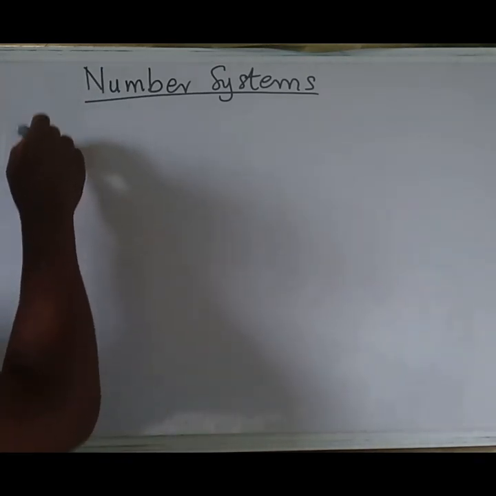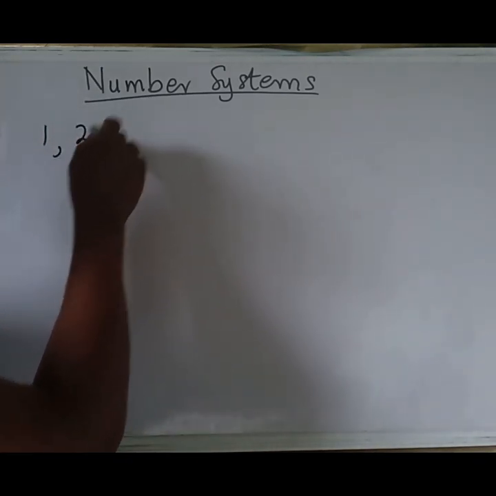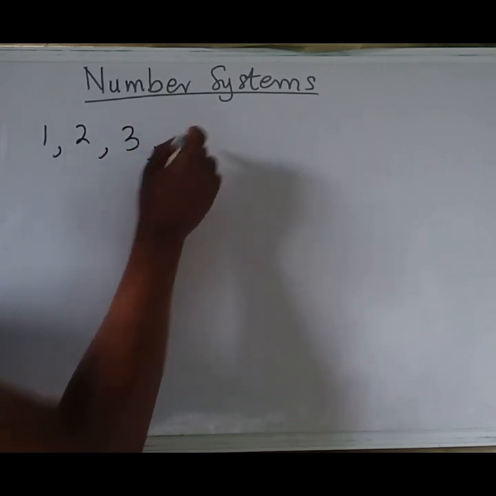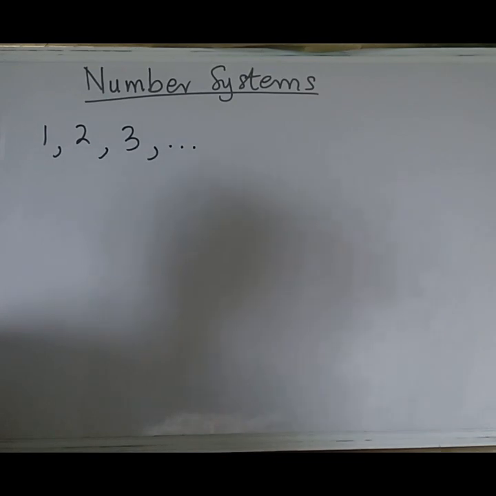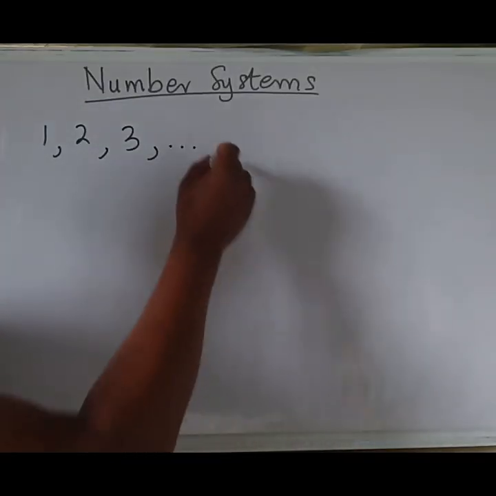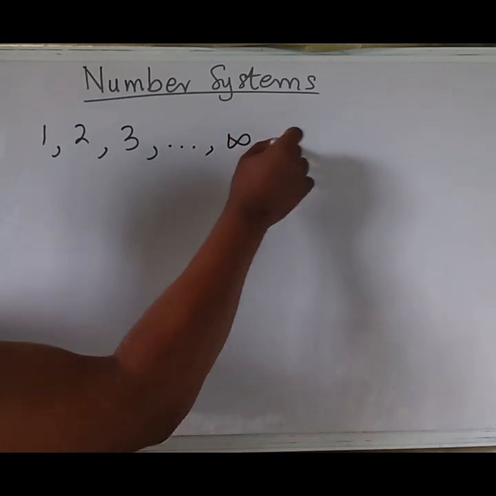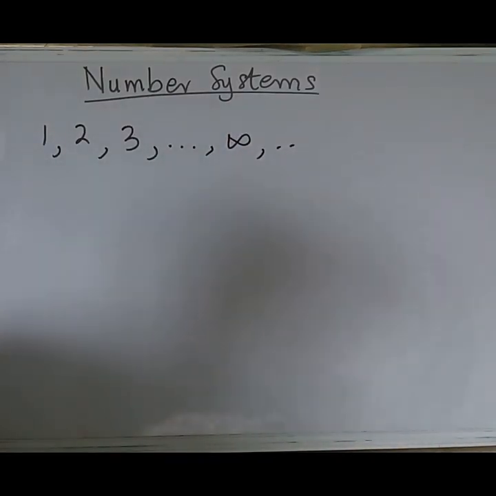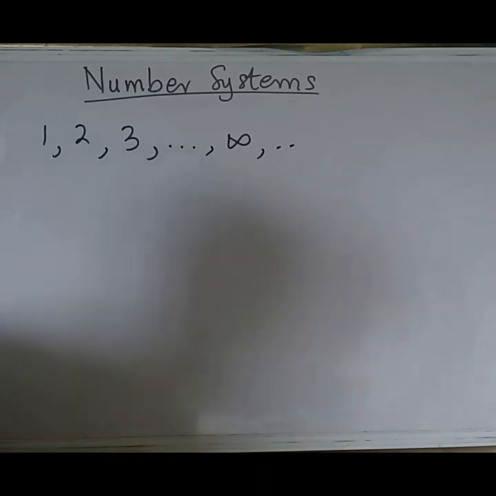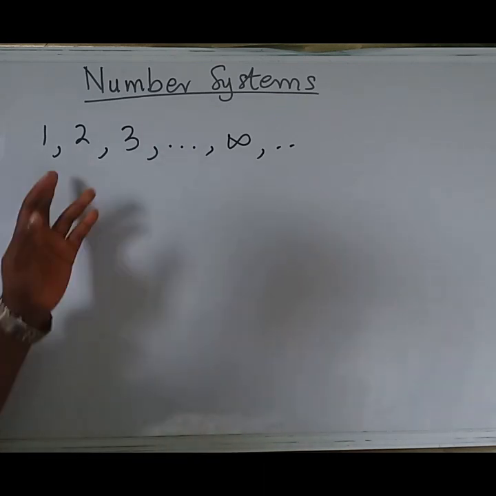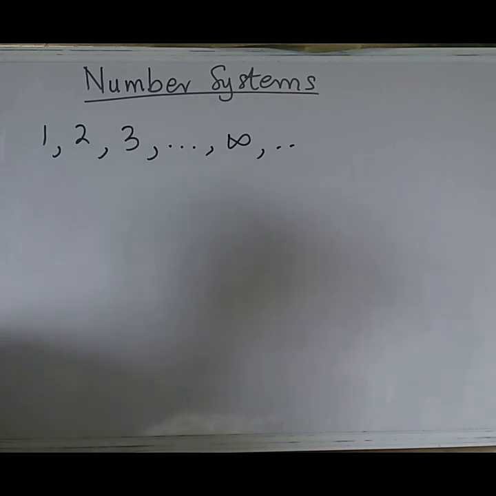I will refer to them as the numbers 1, 2, 3, dot, dot, dot. That is, this goes to a larger number called infinity. Okay, so this notion of the natural numbers, or positive integers, has been extended further to a number called the whole numbers.